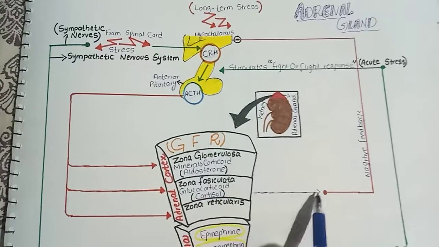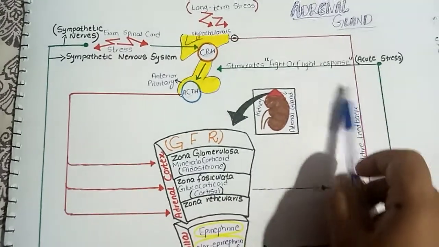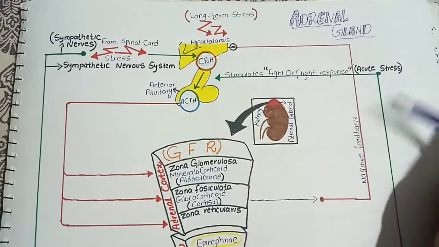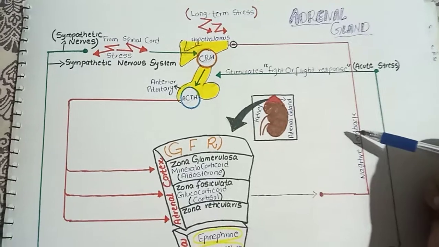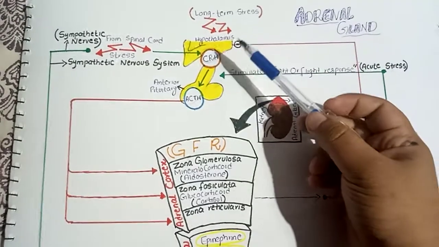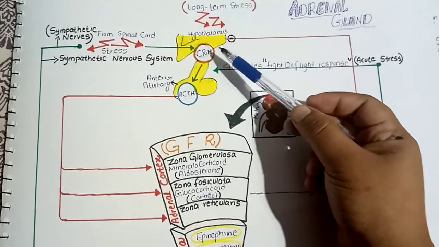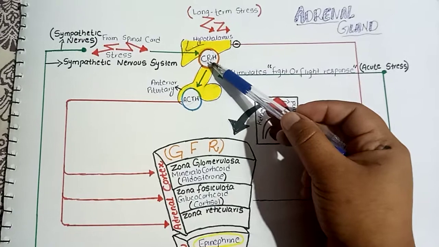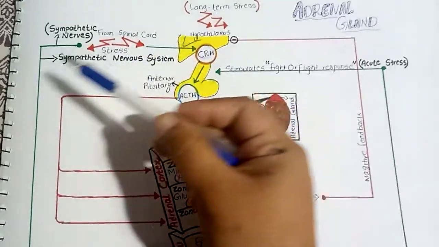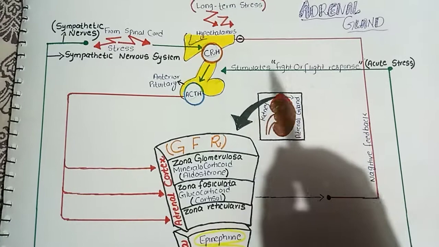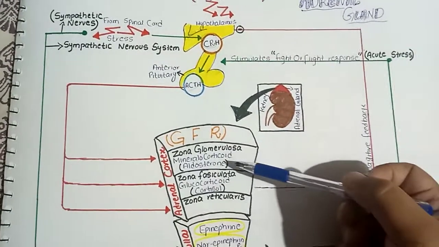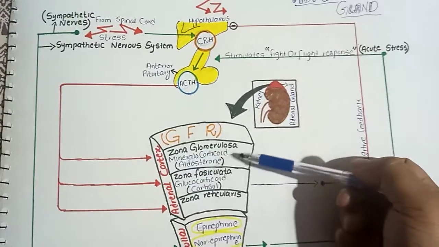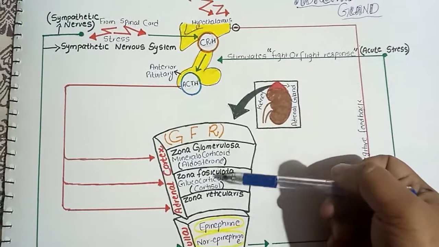It helps to impart the negative feedback effect on the hypothalamus, and the use of this negative feedback effect on the hypothalamus is to reduce the secretion of corticotropin releasing factor, to stop this whole cascade within our body. Now I will explain the uses and the role of these three layers of the adrenal cortex one by one.